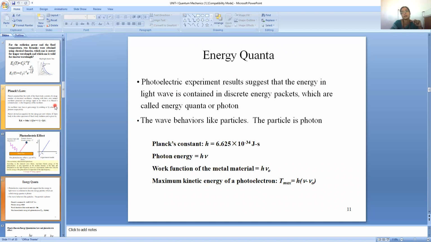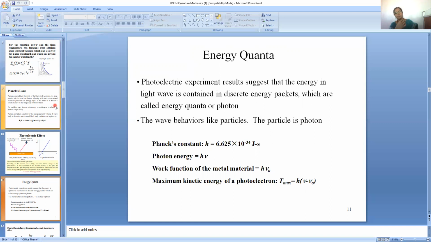Energy quanta is nothing but energy. It is not in a continuous fashion. It is released in the form of small quantities, which we call energy packets or quanta. Photoelectric experiment results suggest that the energy in a light wave is contained in discrete energy packets, which are called energy quanta or photons. The wave behaves like particles.